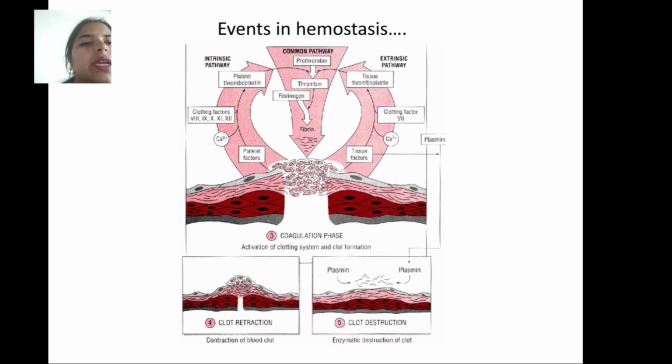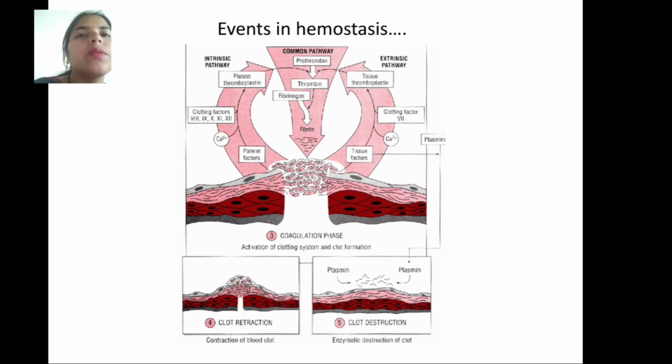Next phase is the clot destruction. There is the formation of plasmin on both sides of the injury. This is the enzymatic destruction of the clot, contraction of the blood clot, and these are the processes of hemostasis.